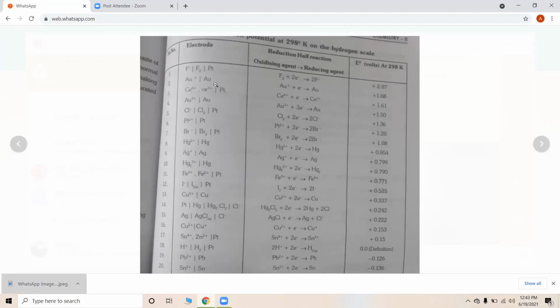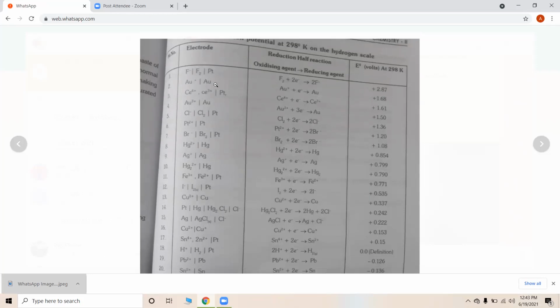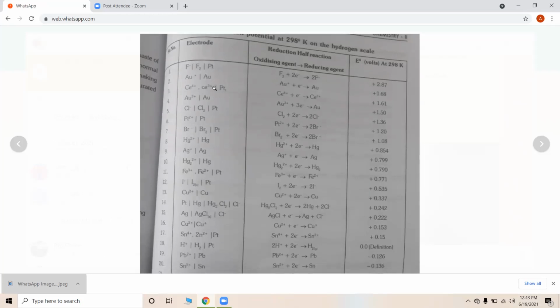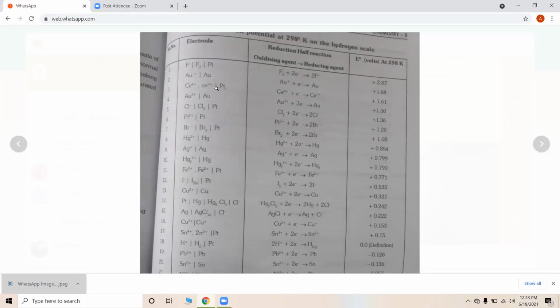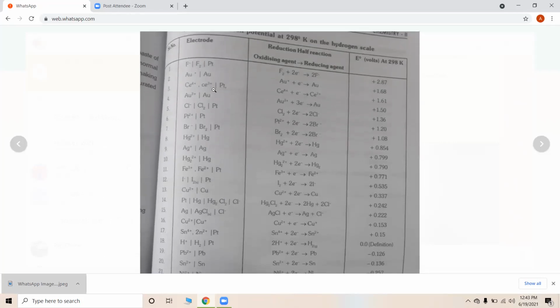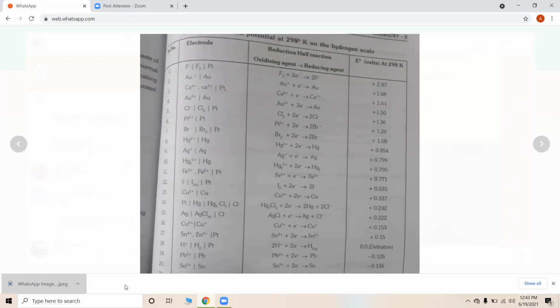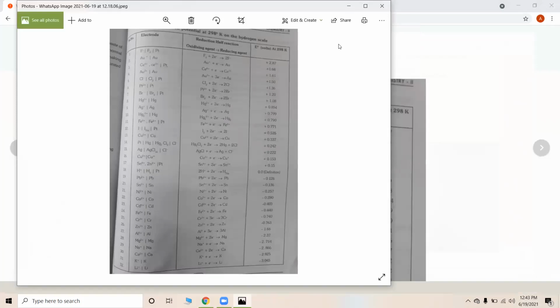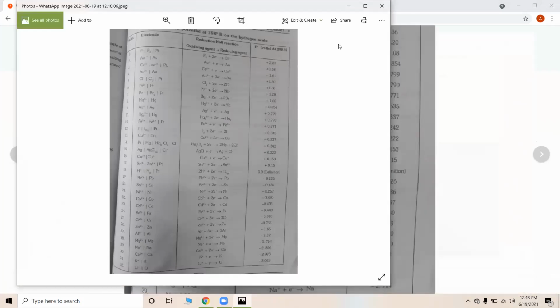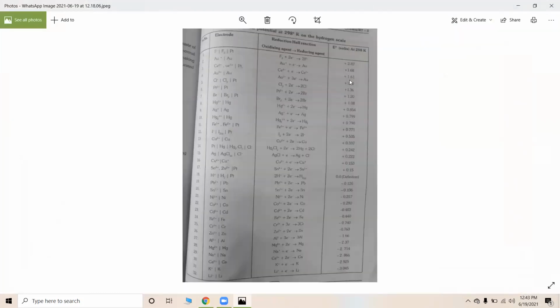What is the electrochemical series? When all the metals and non-metals, all the elements of the periodic table, are arranged in a definite sequence, either in increasing or decreasing order of their electrode potentials, it is known as the electrochemical series.